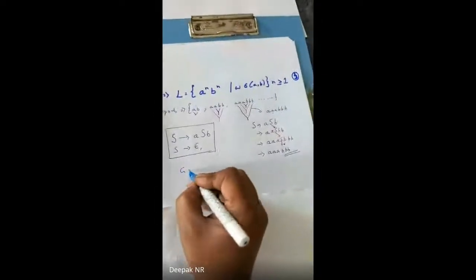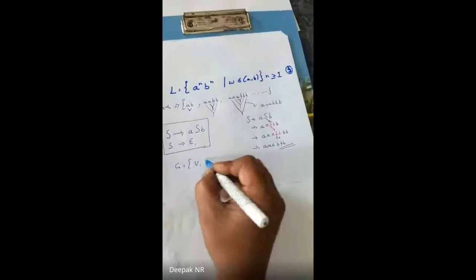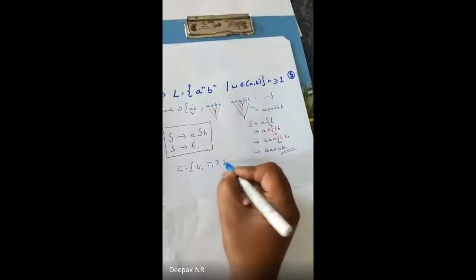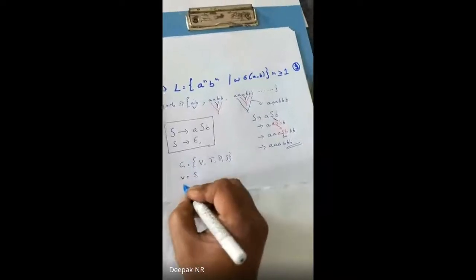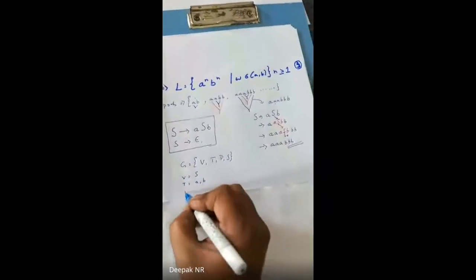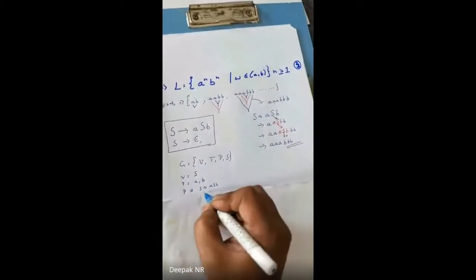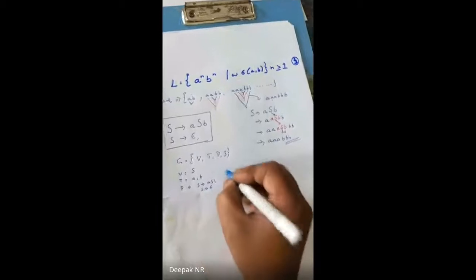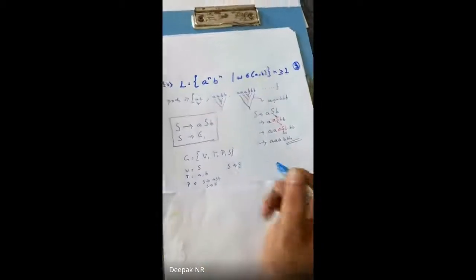I'll write G equals (V, T, P, S). Now what is V? Variable, S. What is T? T is the terminals. I have used A and B. What is P? P is the production: S tends to ASB, S tends to epsilon. And what is S? S is the starting symbol. I have used S here.